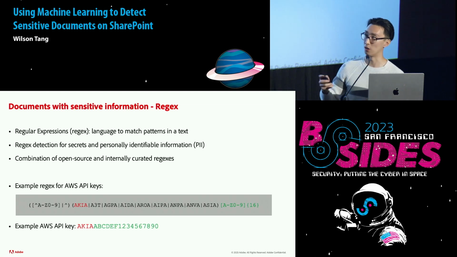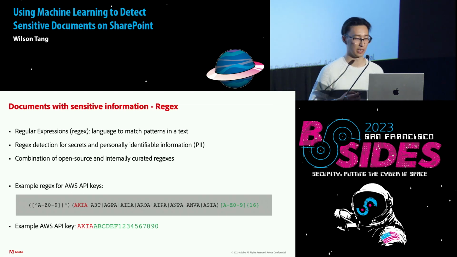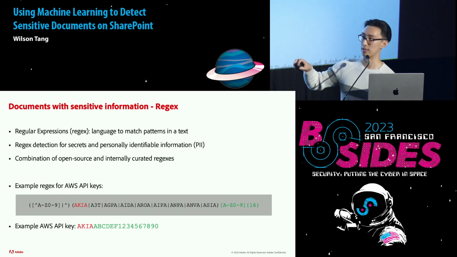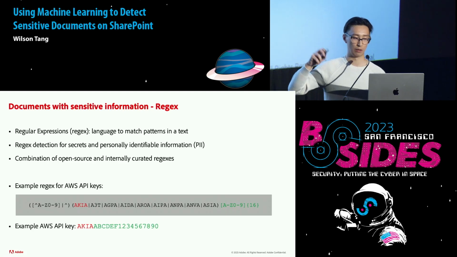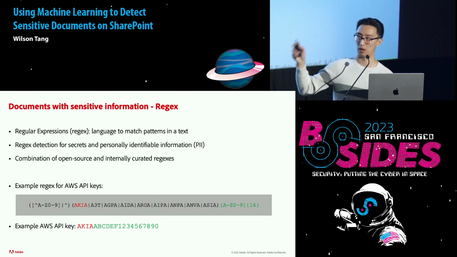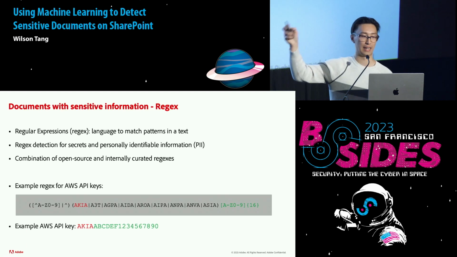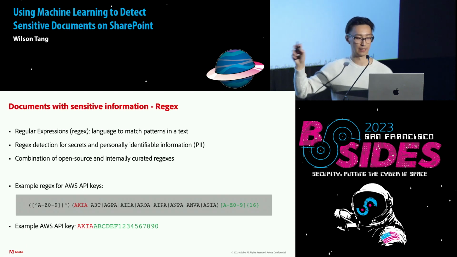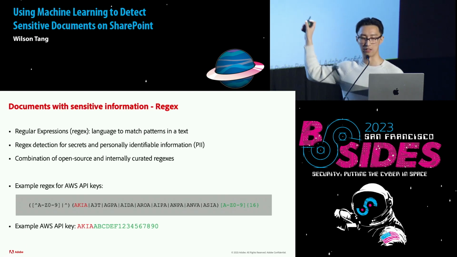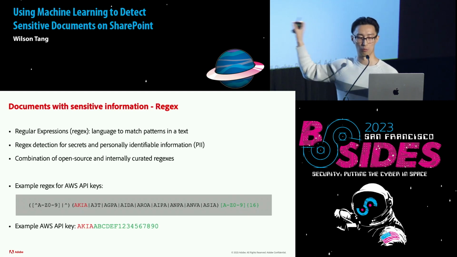The example below is a regex for an AWS API key, open sourced, and below that is an example AWS API key. Where you can see the correspondence is in the red: the AKIA part matches that segment in the regex, and the 16 characters match the end of the regex on the right there.